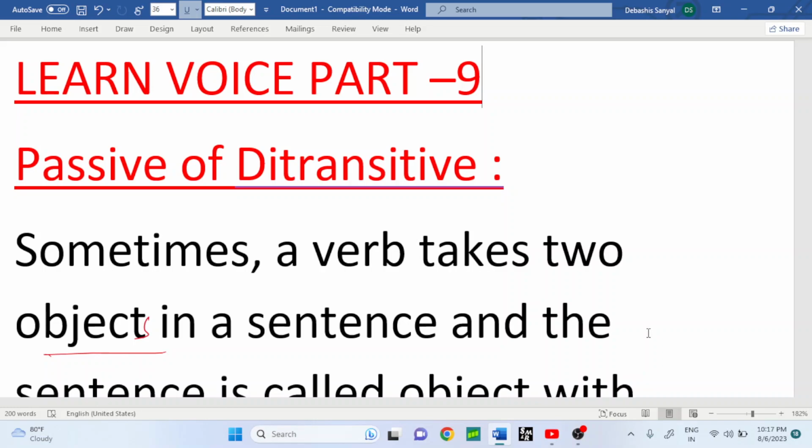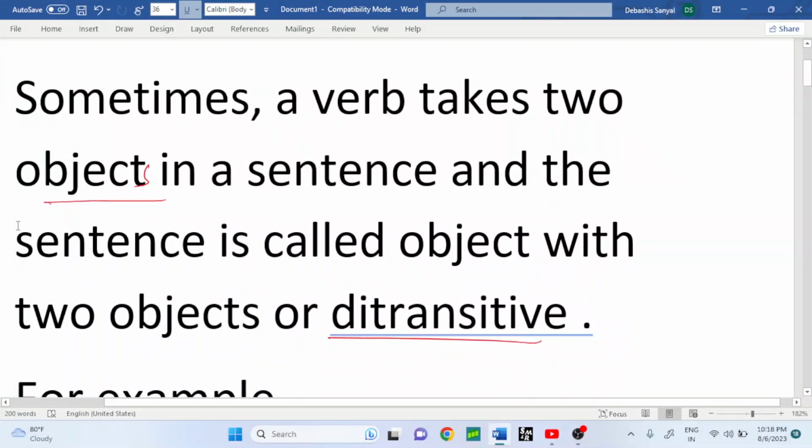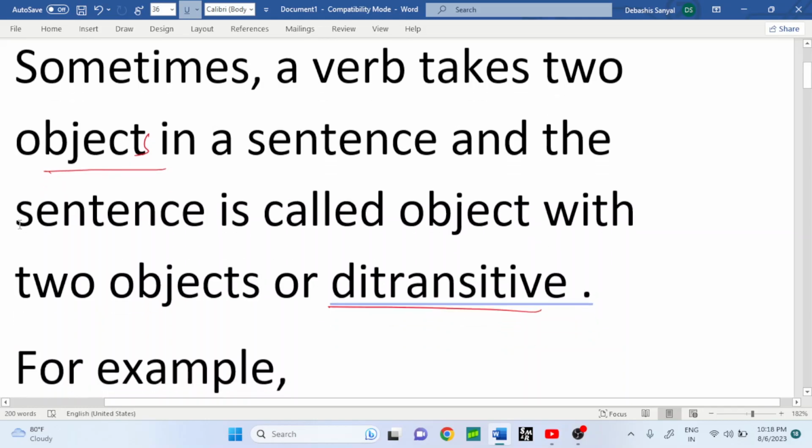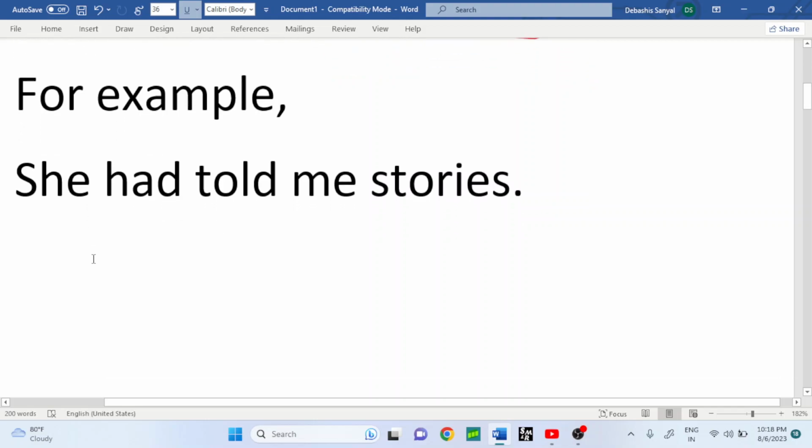Learn voice part 9 or class 9 also. Passive of ditransitive. Remember, sometimes a verb takes two objects in a sentence, and the sentence is called object with two objects, or ditransitive. For example, there are some examples given by me in the following.